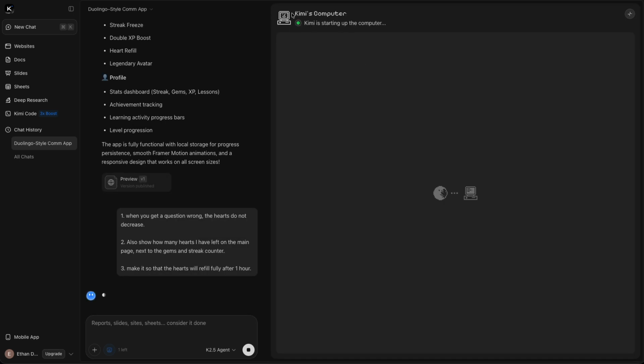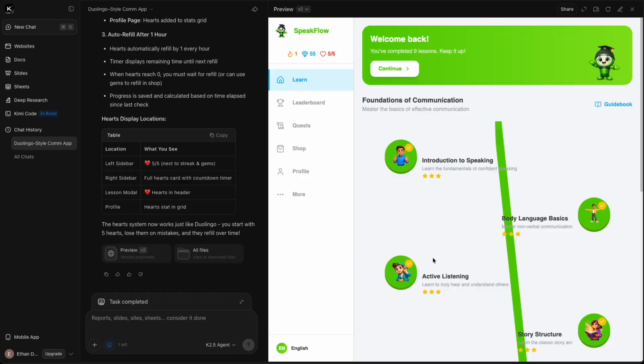So Kimi's computer is working, starting up the computer, and let's see how long it's going to take. Hopefully be quicker than 15 minutes to just add in a couple of changes. I'll get back to you when it has finished. Okay, it finished that there. Let's see if it is working.